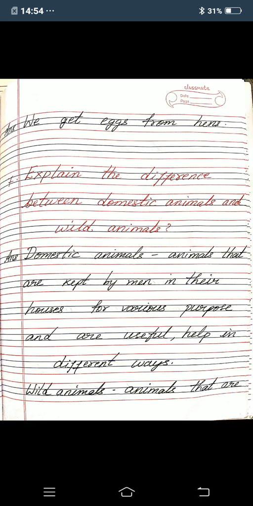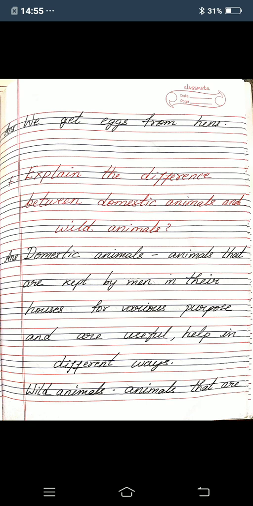Answer: Domestic animals are animals that are kept by men in their houses for various purposes and are useful, help in different ways. Now next is wild animals.